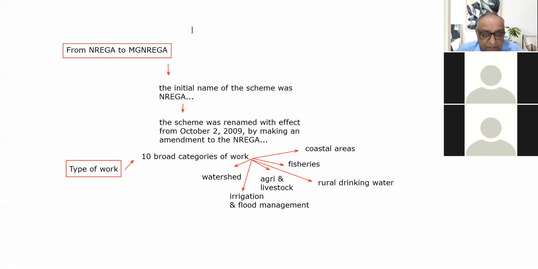There can also be first time toilet construction projects, which was added later on.